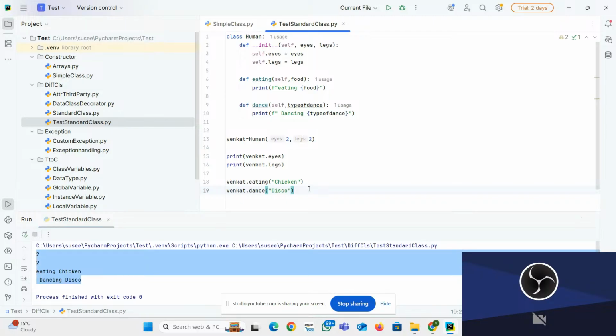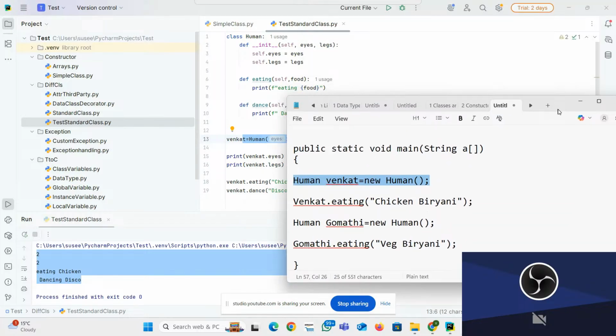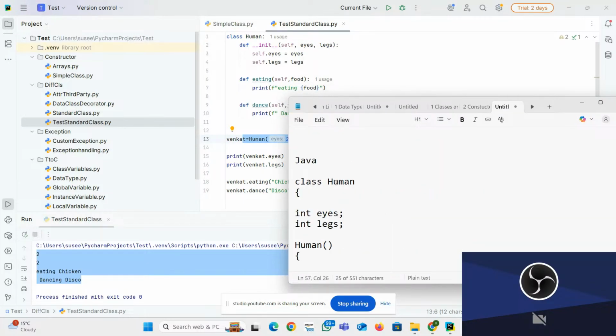So this is a very, very simple way of creating the object. This is a class, this is the object, this is the instantiation. How is it different from Java? In Java, we always use curly braces. Here, are we using any kind of curly braces? Instead of curly braces, we are using indentation. So same way, class Human, and instead of curly braces, we just terminate with a colon.